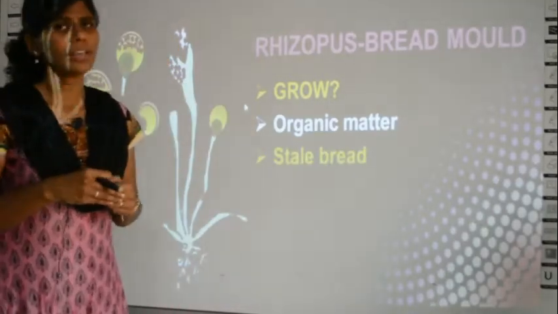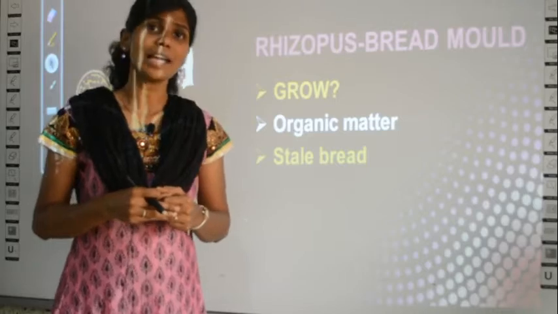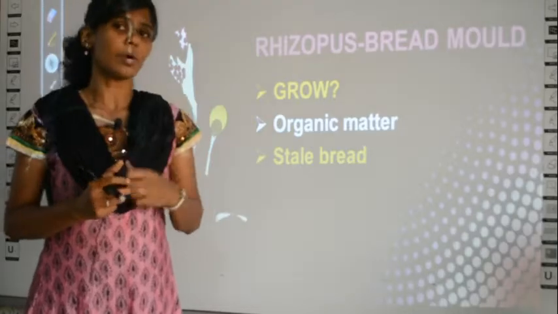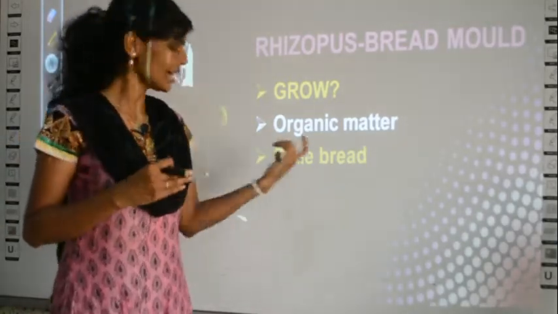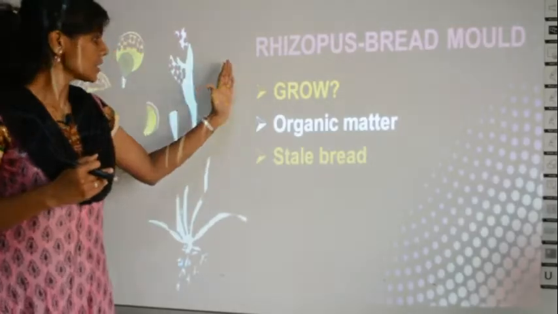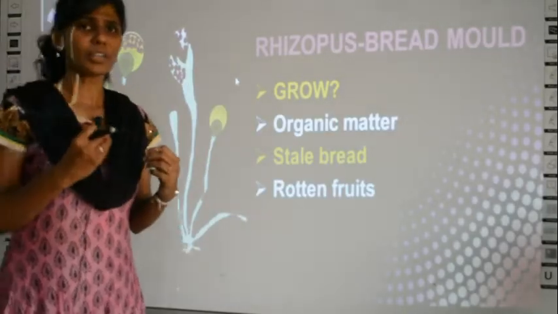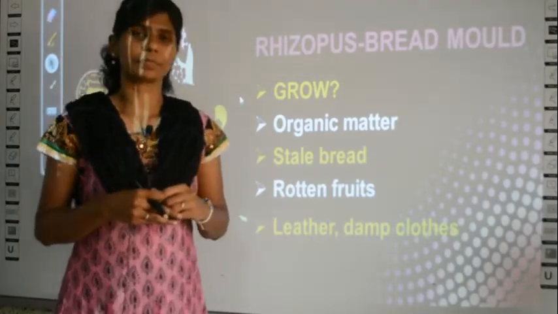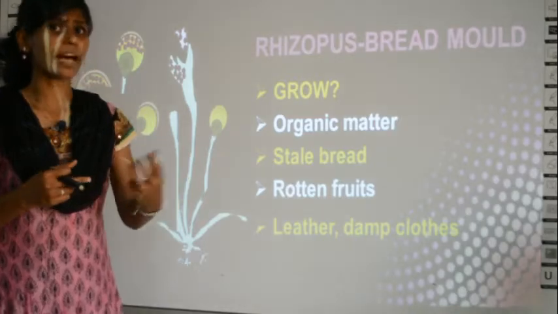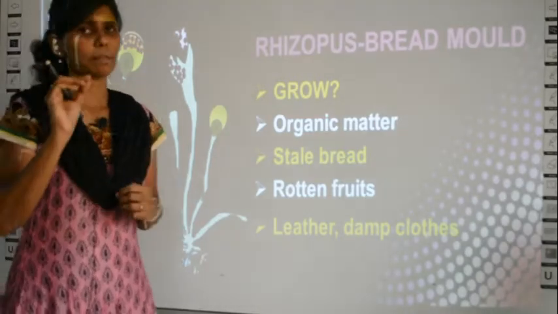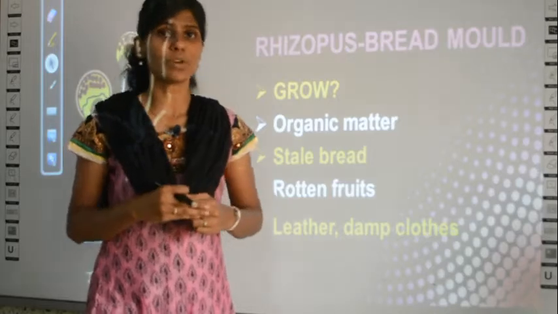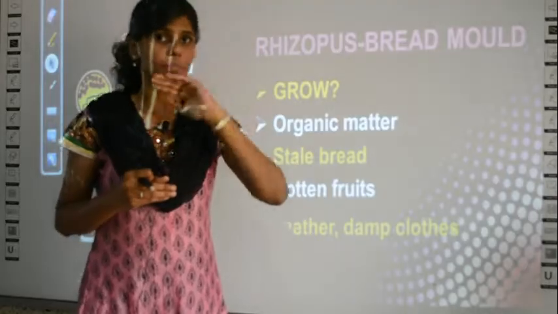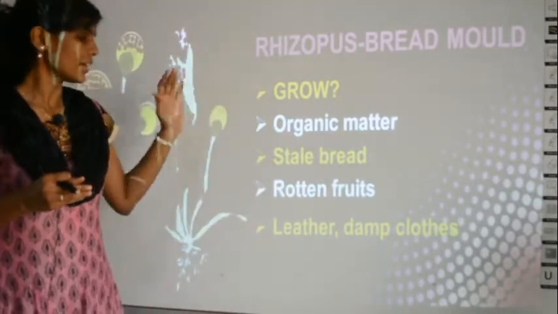Also, it can grow on stale bread. What is stale? Stale means very dry bread. It will lack moisture, it is not soft, it becomes dry. That condition is called stale bread. So in stale bread you can find it, and also in rotten, decayed fruits, and also on leather. If you have leather bags or leather shoes, and you leave them unused in a place for some days, you can see some white or green structure on them. Have you seen? They are nothing but rhizopus.